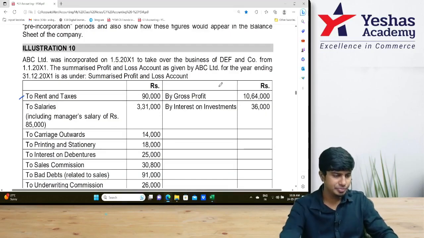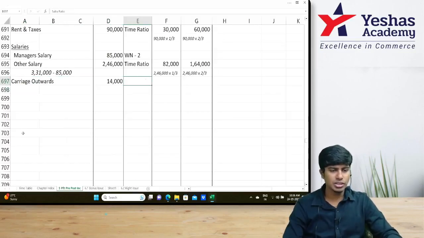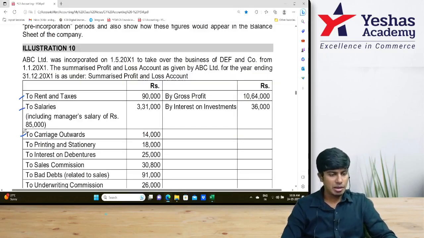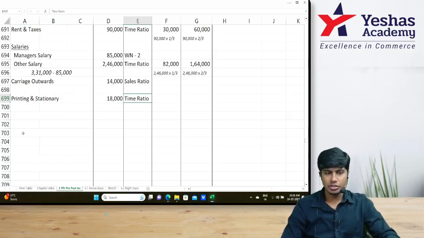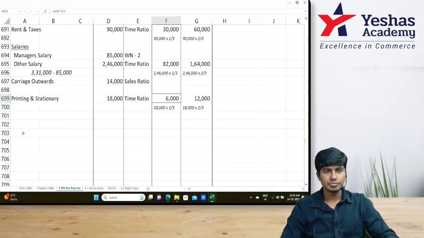Okay, now what's after that? After other salary, carriage outwards, sales ratio, 14,000. We don't know sales ratio. Printing and stationery 18,000. Time ratio is 1/3, 2/3: 6 and 12. Am I going too fast?